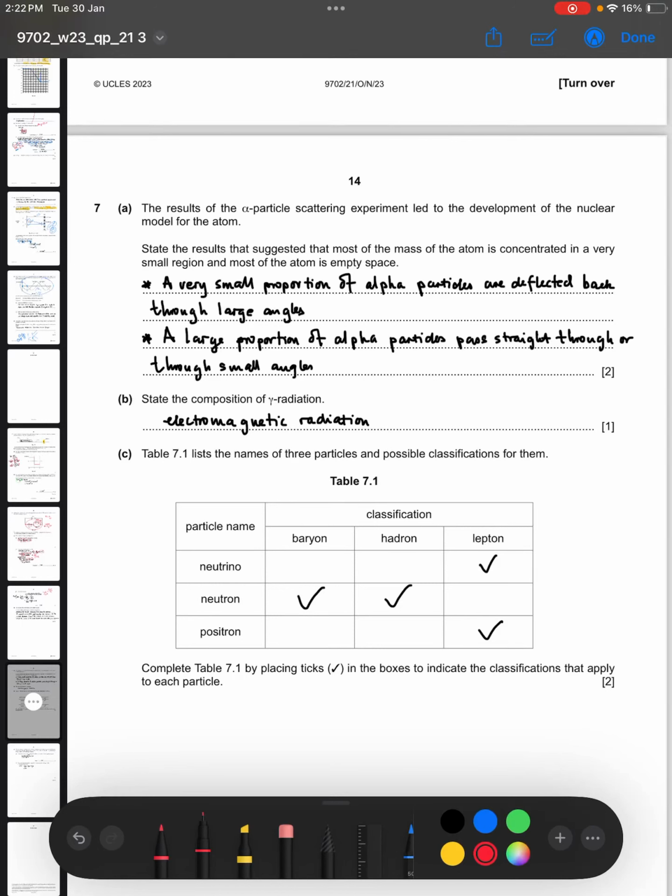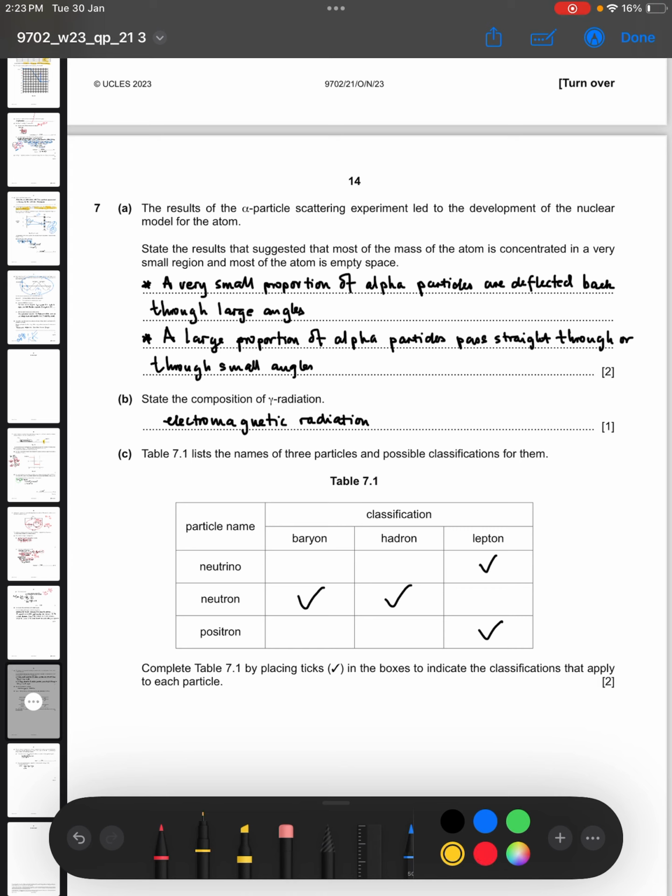Okay, the results of the alpha particle scattering experiment led to the development of the nuclear model of the atom. State the results that suggested that most of the mass of the atom is concentrated in a very small region and most of the atom is empty space. So there are two statements here.